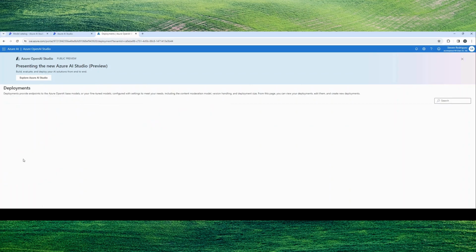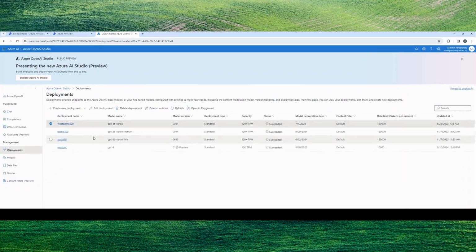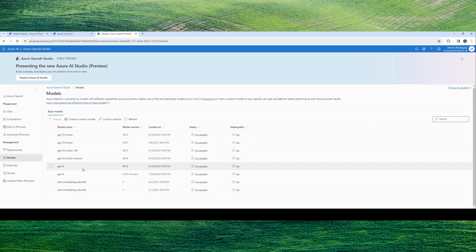So when I go to my deployments, and again, this is managing my deployments for GPT-3, and I have about 4 deployments here, GPT-4, right? So it'll tell you when they've been provisioned, and then when the model itself will be deprecated, per se. This will tell you your rate limits, when's the last time it's been updated, etc. Now, if I go to my models broadly, I can see that these are going to encompass all of Azure OpenAI, okay? You won't see Llama in here, right? That's going to be in the Azure AI Studio.